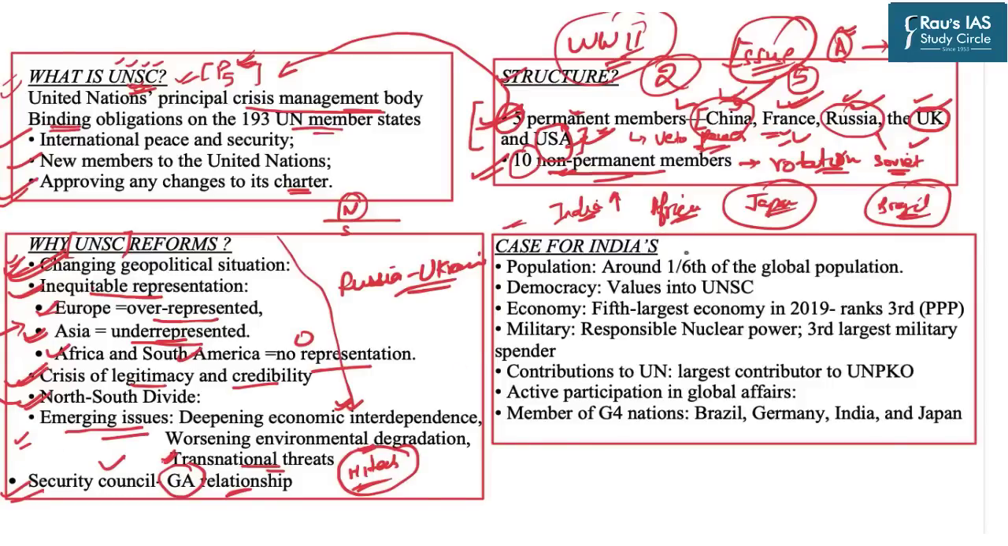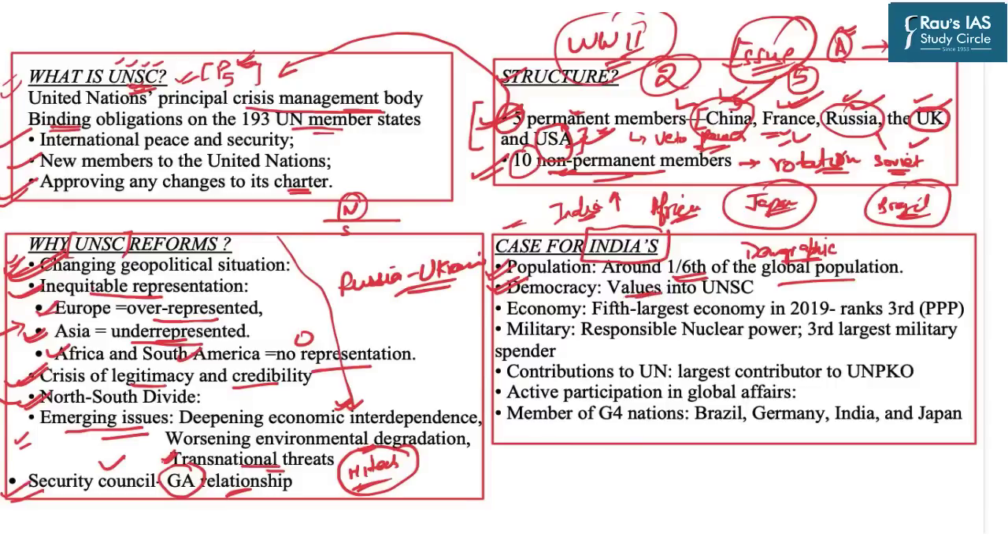Now we will discuss the case for India's permanent membership, because India is one of the torchbearers to reform the UNSC. So whenever we have to discuss the case for some country, we must look at the geopolitical significance of that particular country. And that is why we will analyze the geopolitical significance of India also in this regard. First of all, India has around one-sixth of the global population. That means the demographic power is huge with India. Second, India is the largest democracy of the world, and that is why it is believed that India's entry into the UNSC will provide the UNSC with the required democratic values.